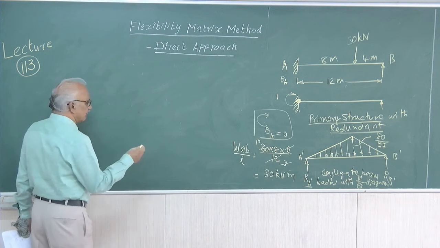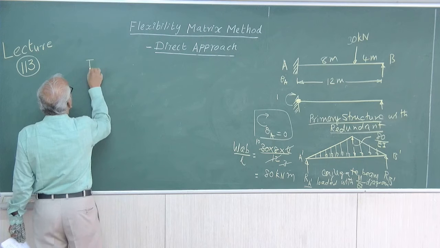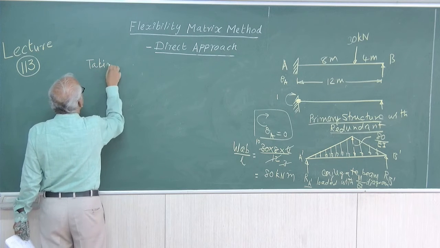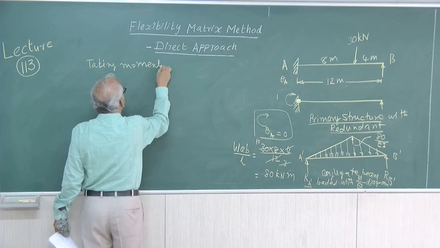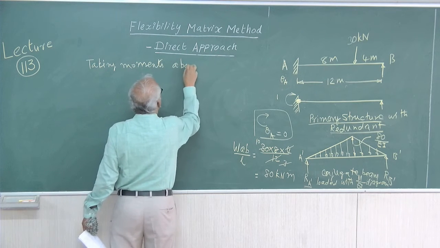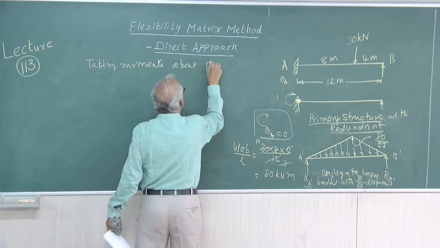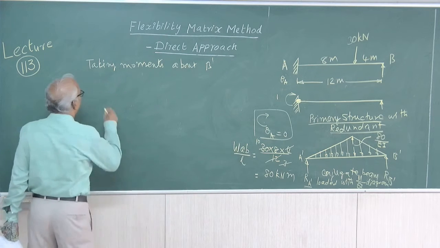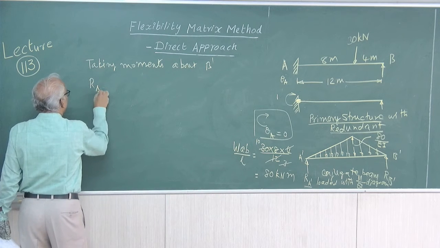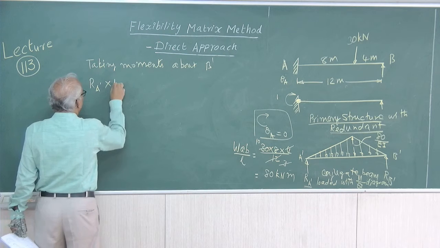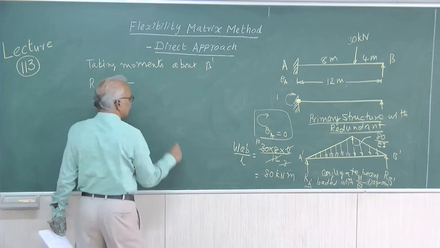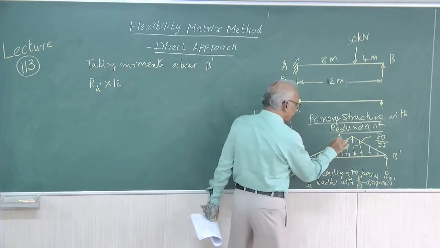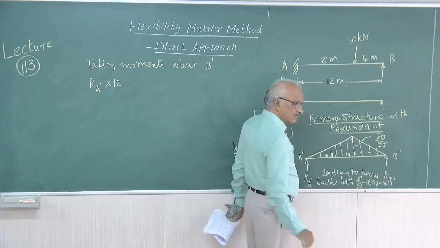So, for getting the value of RA dash, taking moments about B dash, RA dash into 12 meters minus... we can deal with it as a total triangle, for which there is a formula.